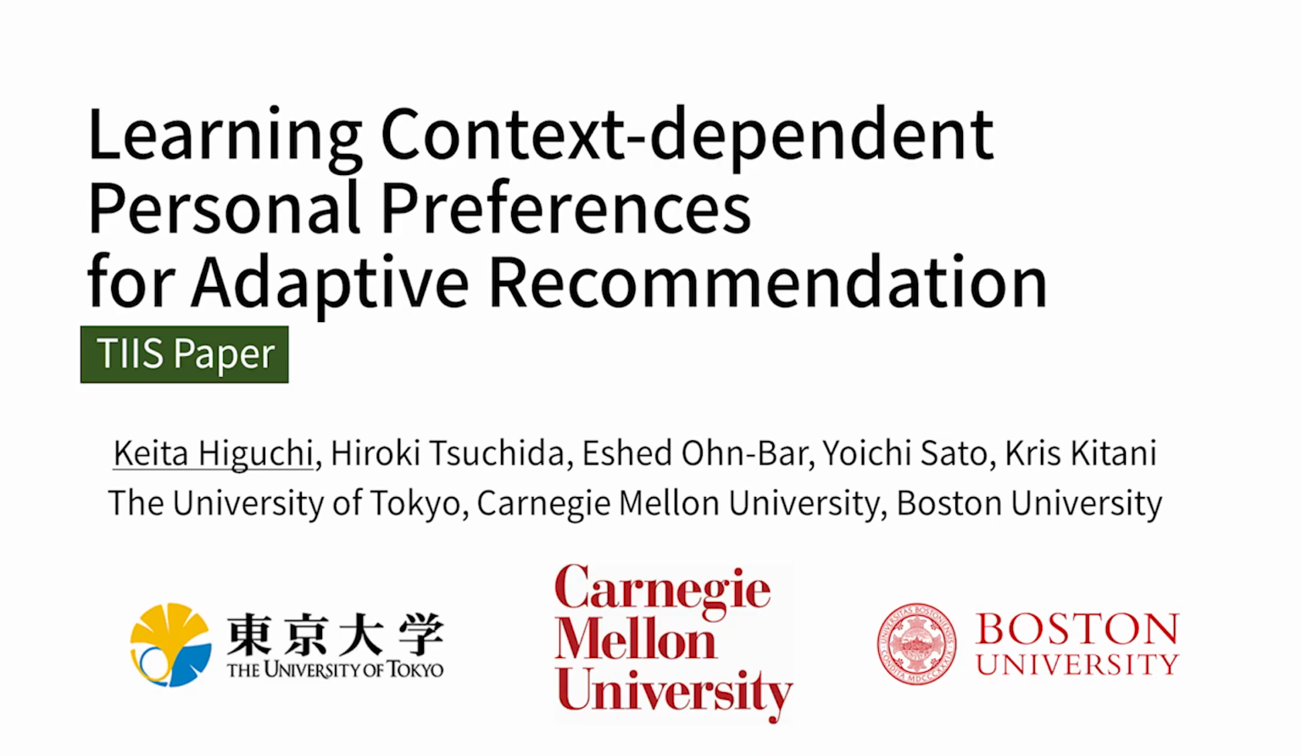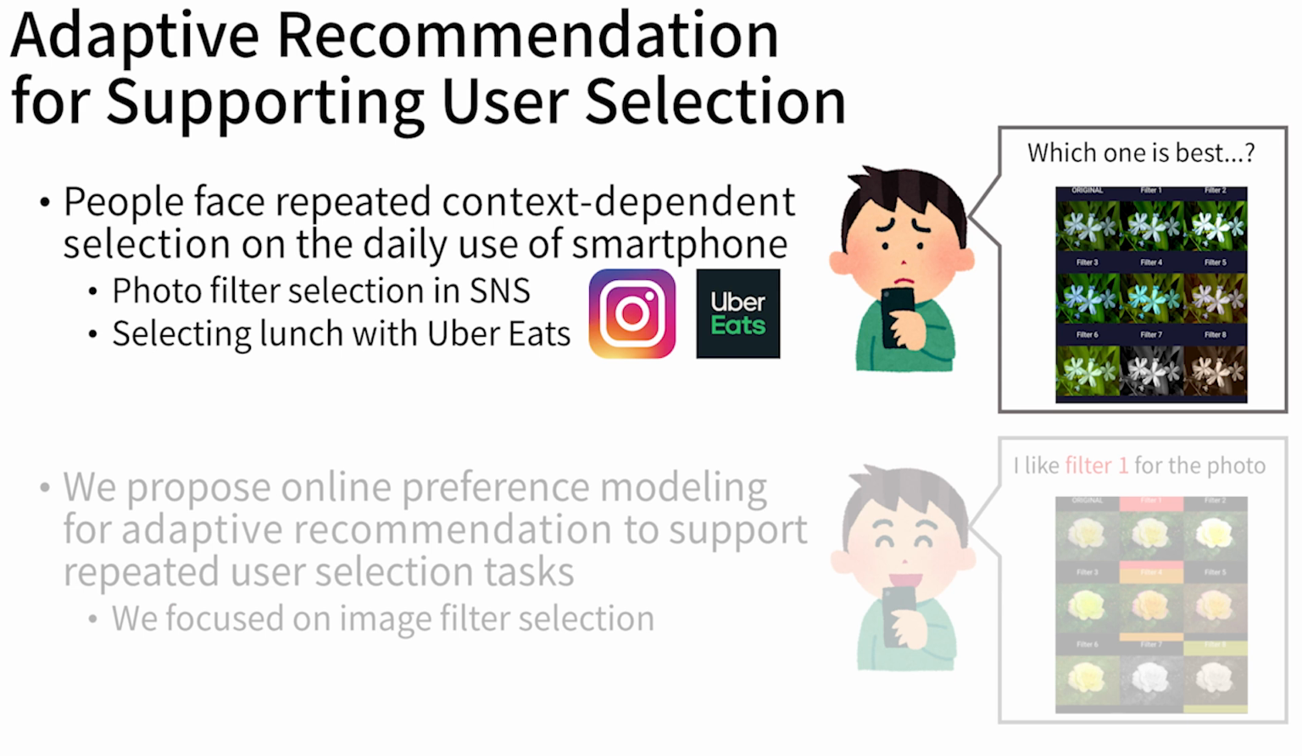We propose two online learning algorithms for modeling the personal preferences of users of interactive systems. The proposed algorithms leverage user feedback to estimate user behavior and provide personalized adaptive recommendation for supporting context-dependent decision-making. Context-dependent decision-making is a cognitive process of selecting an action depending on the current situational context.